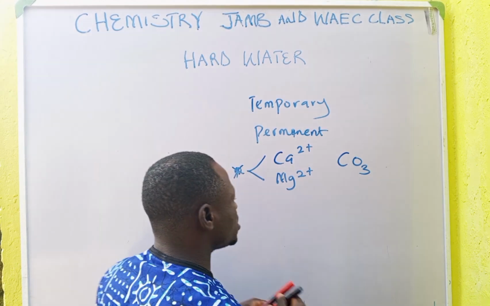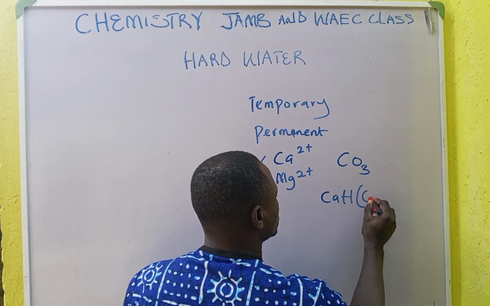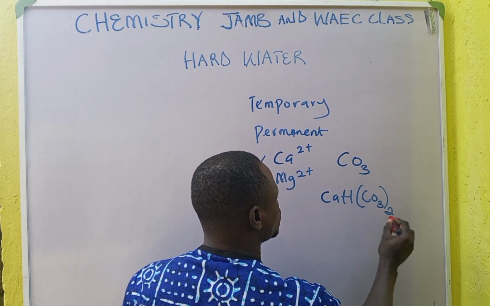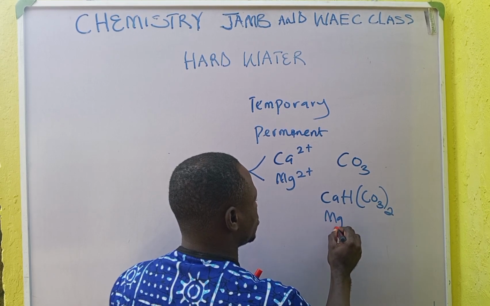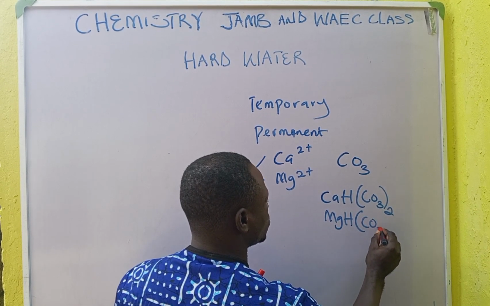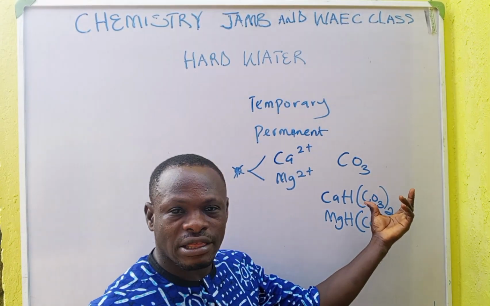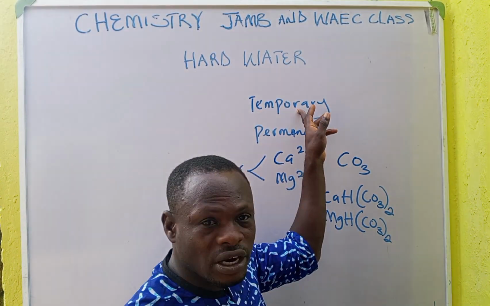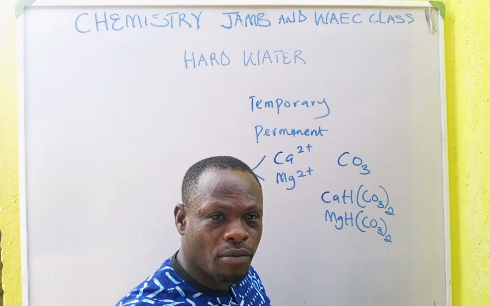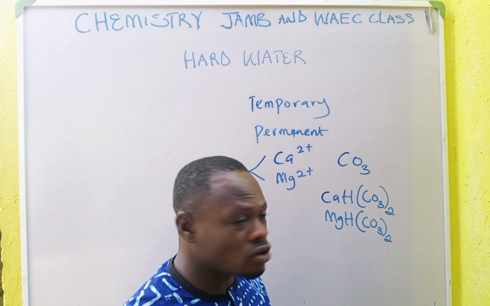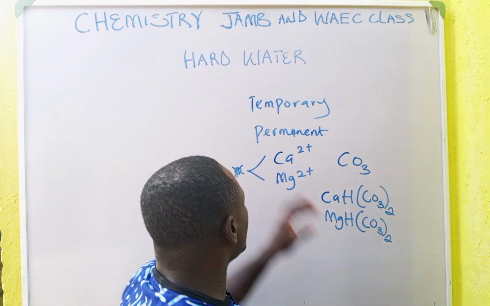Are you following? For example, we have calcium CO3, or magnesium CO3. This is what causes hardness of water, called temporary hardness. Temporary hardness is caused by these two, but for the ions in JAMB or WAEC, they will simply ask for the ion. The combination of these two causes hardness of water.